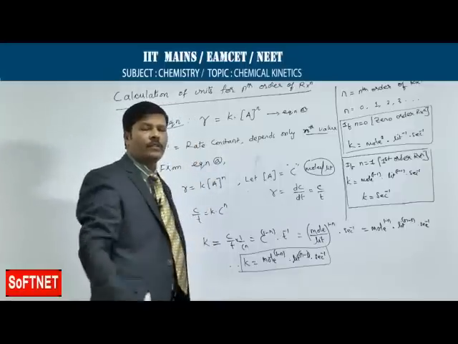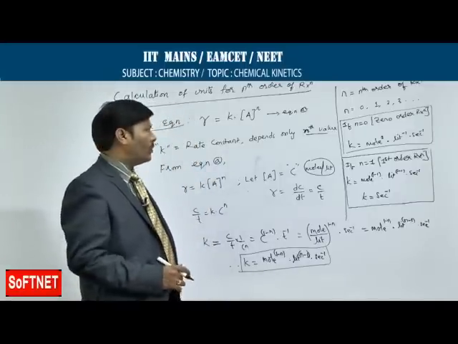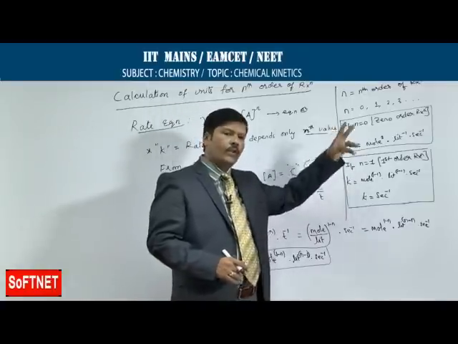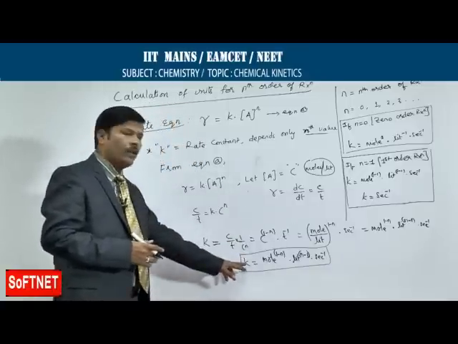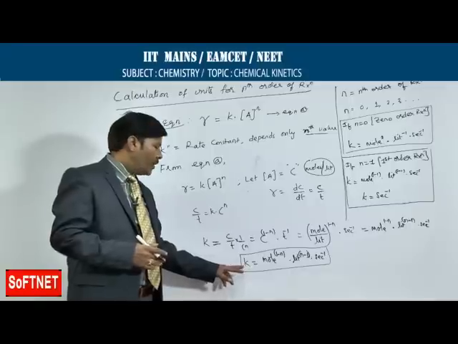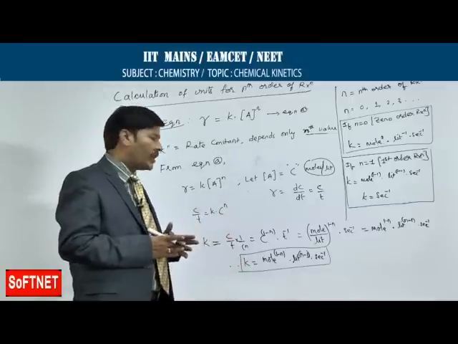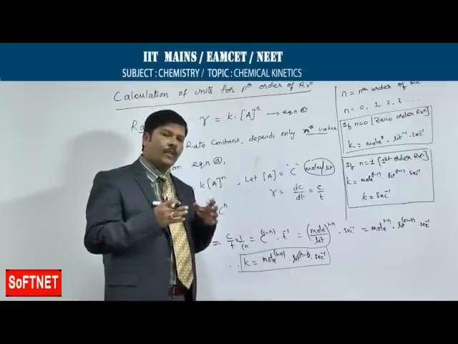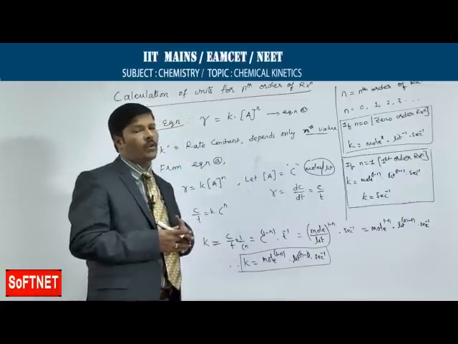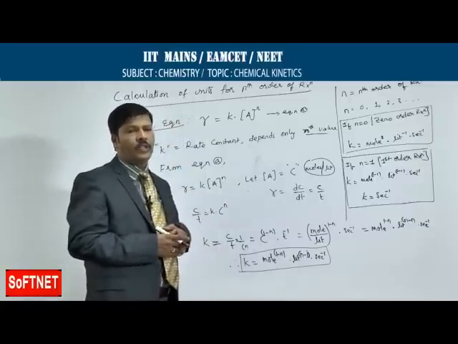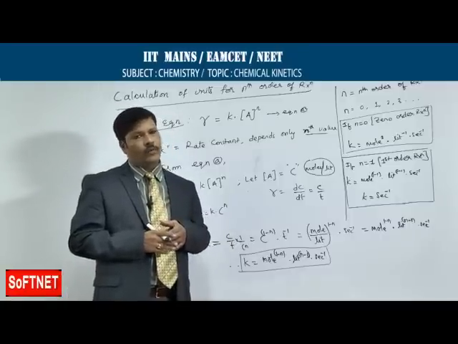Like this you can calculate the units for second order and also for third order reactions. Just substitute the N value. If N is 0, it is zero order, if N is 1, it is first order, N is 2, it is second order. You can calculate any order based on this generalized equation. So this nth order equation you have to keep in your mind. Sometimes when you are doing numericals in chemical kinetics, just by looking at the unit of the K value given, you can predict the order of reaction, and straight away we can solve the entire problem. So units are very, very important when you are handling order of reactions.